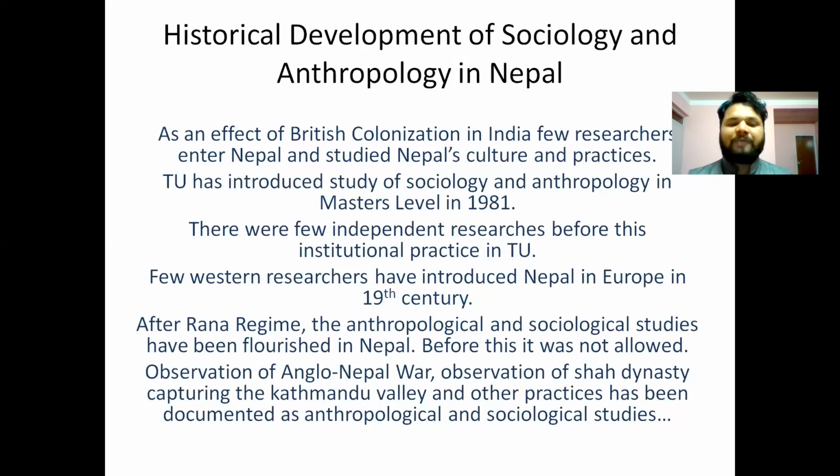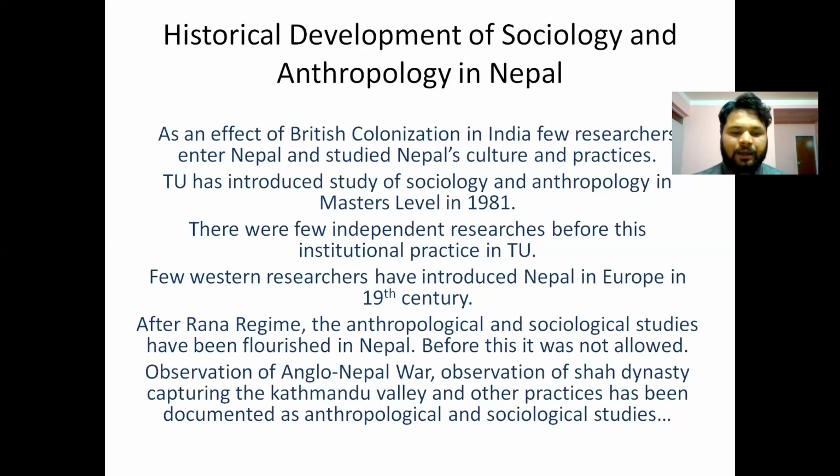Europe. Before the Rana regime ended, there was no permit for international researchers to enter Nepalese society, right? So the Rana regime was called a dark time for Nepalese society or something like that as well. Okay. And then after the Rana regime, anthropological and sociological studies flourished in Nepal. Before this, it was not allowed in Nepal. Okay. These are the very important history that we need to understand whenever we talk about the historical development of sociology and anthropology in Nepal.